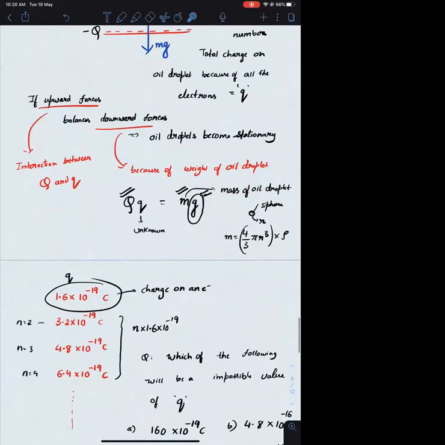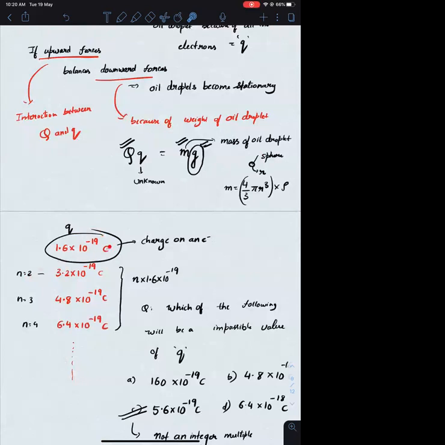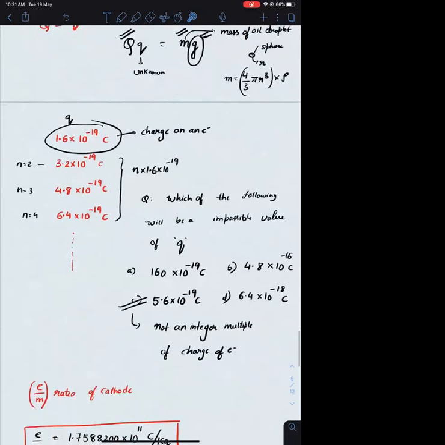And on different oil droplets, the values obtained are 1.6 into 10 raised to minus 19, and all other values are multiples of this 1.6 into 10 raised to minus 19. So I can say this basic unit is repeating in all the cases. So this smallest unit is taken as the charge of 1 electron. क्योंकि least कब आ सकता है if only 1 electron attaches onto the oil droplet. बाकी सब कब आएगा if they are attaching in the multiples of 1 electron. Always electrons will be attached in integer values. As a result, I can say the value which is not an integer multiple of the least charge will be an impossible value.